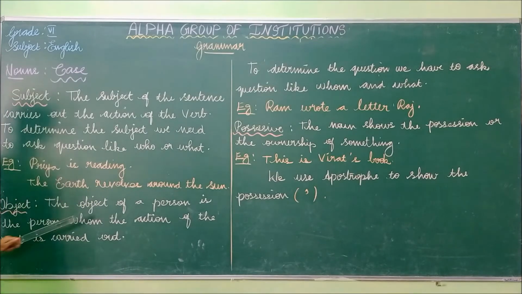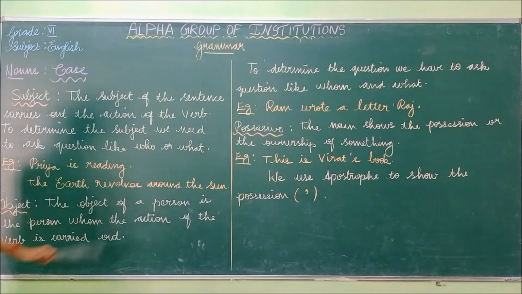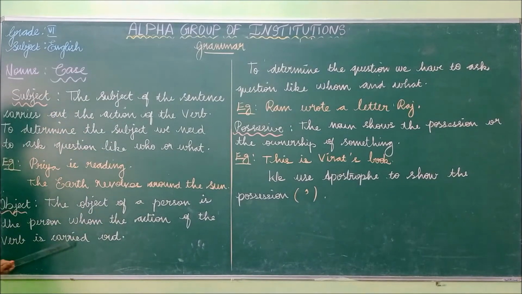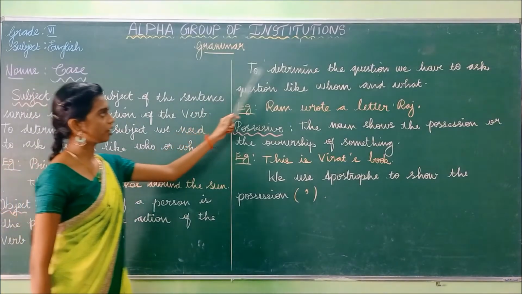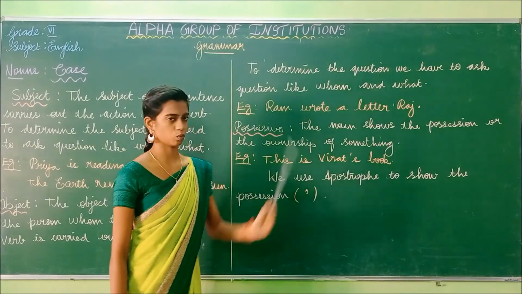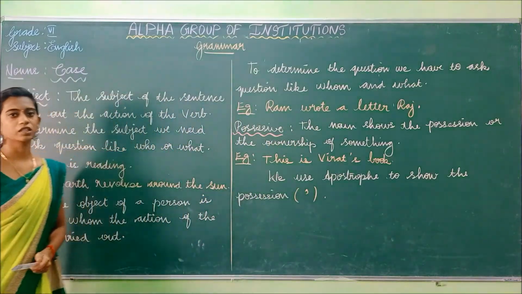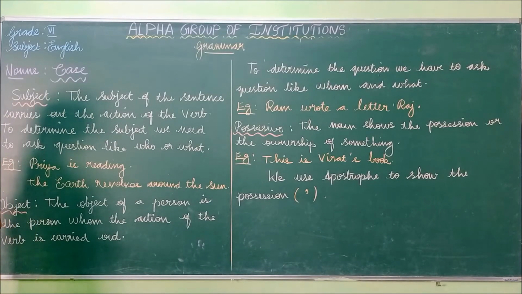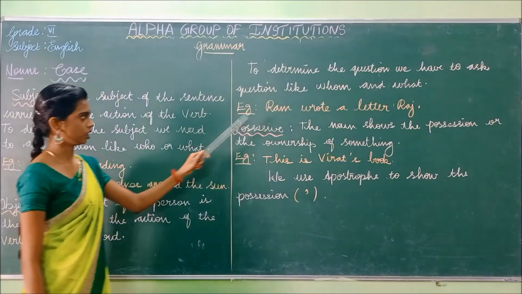Next one, object. The object of a sentence is the person or thing on whom the action of the verb is carried out. So how can we identify the object? To determine the object, we have to ask questions like whom or what.